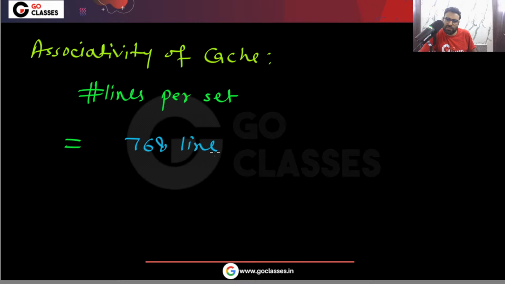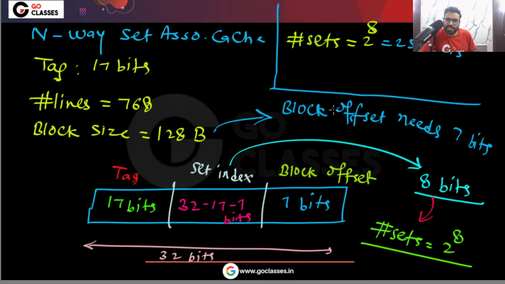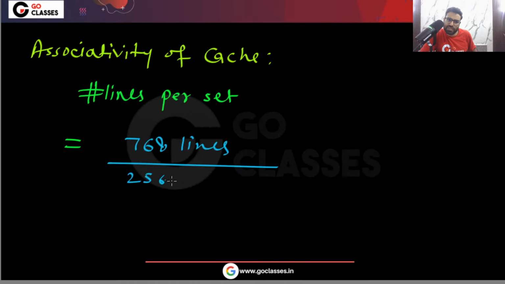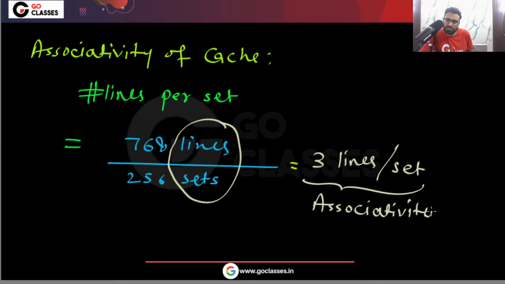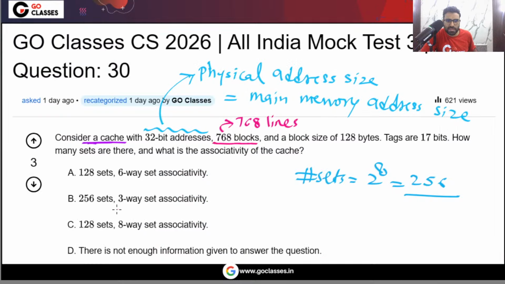In total we have 768 lines, and in total we have 256 sets. So finally what we got is the number of lines per set. You can calculate this; I think this will be 3 lines per set. This is the associativity. Very simple. So the answer will be 3-way set associative, 256 sets. The answer will be option B.